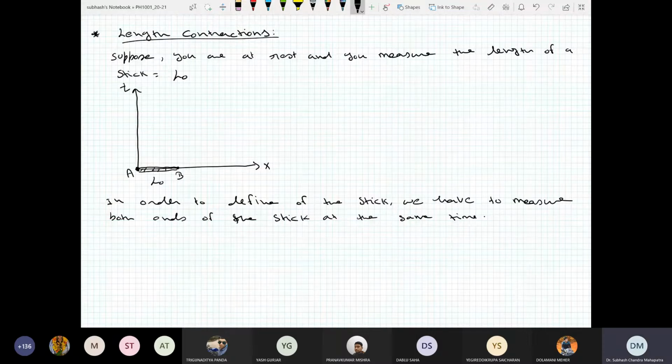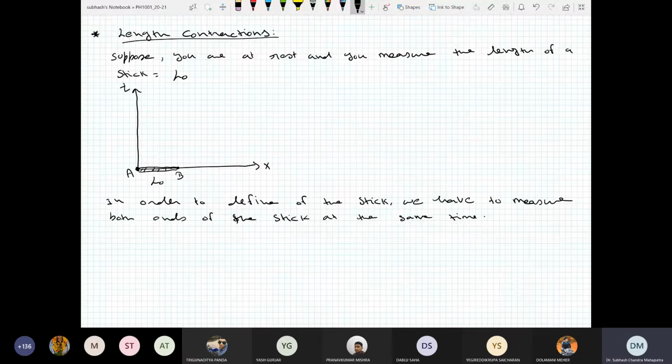I can do it because point A and point B are defined at the same time, that is t equal to 0. So let's say you and your friend are both at rest with respect to each other, and you say, let's synchronize our clocks, so that 11 a.m. becomes 11 a.m. on your friend's clock.